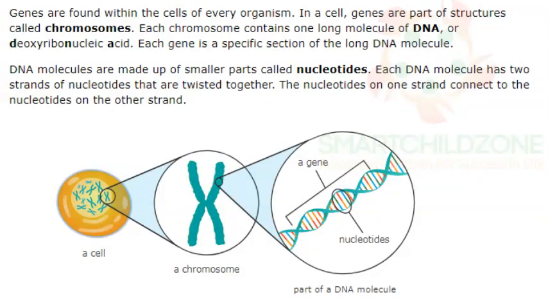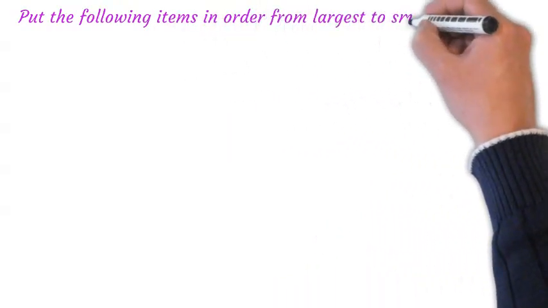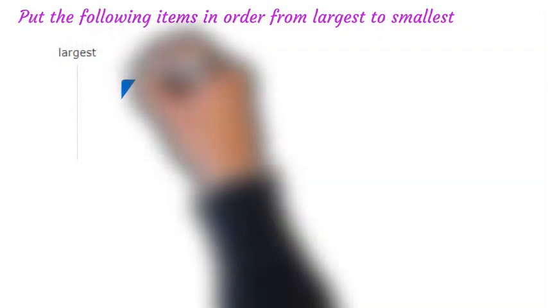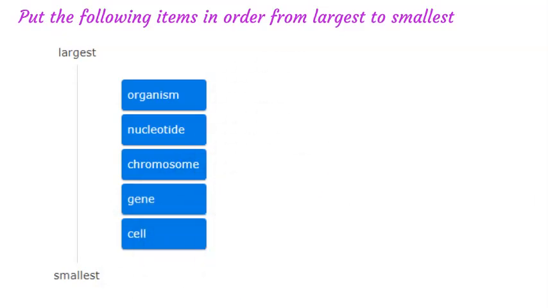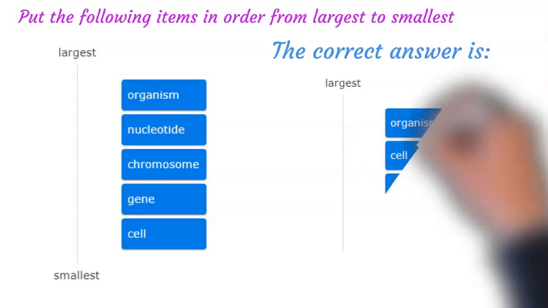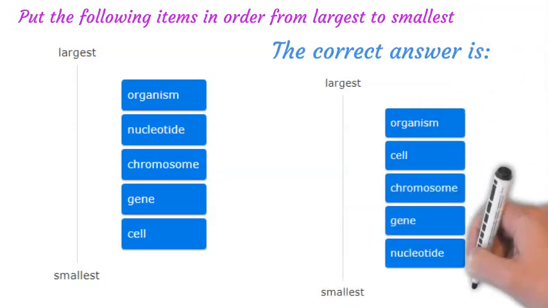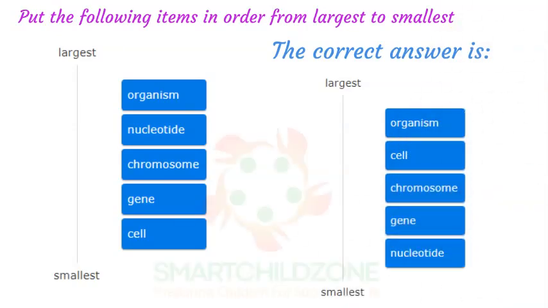Read the text and look at the diagram carefully. Use it to put the following items in order from largest to smallest. Use the text and the diagram to help you order the items from largest to smallest. All organisms are made up of cells, so an organism is larger than a cell. Chromosomes are located inside cells. So a cell is larger than a chromosome.